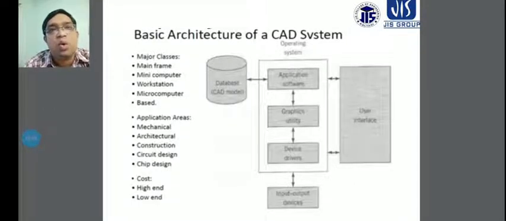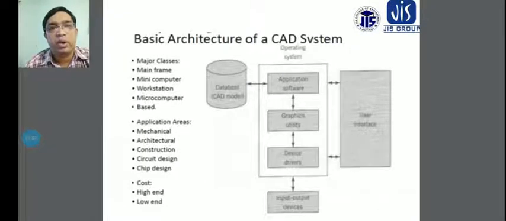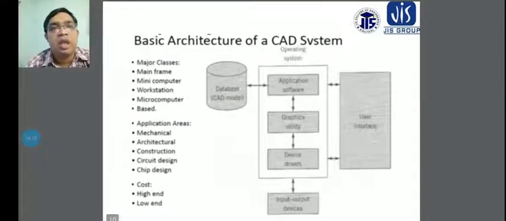Another thing is the workstation, where the CAD job is done. Different types of workstations do different types of jobs properly, such as building construction and building designers. Then you have to consider that the CAD is used properly and the CAD architecture is also maintained properly. This is the orchestration. Another thing is the minicomputer or microcomputer, which is used for the application of the CAD, according to the basic architecture of the CAD systems.